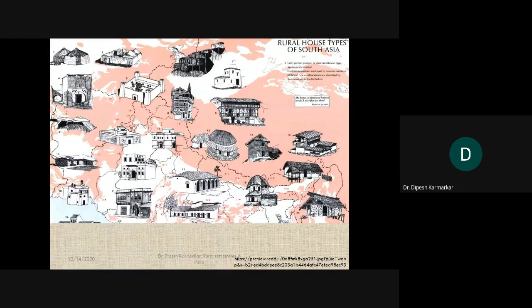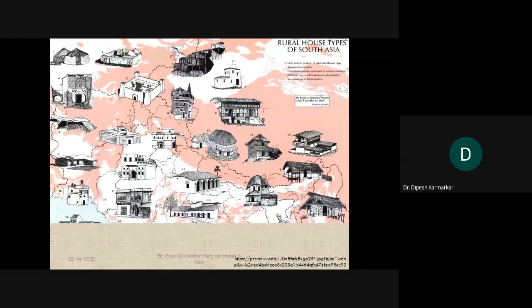Okay, it's the same map that I have cropped so that you can observe the structures better. This is the North India part, and you can very clearly see different kinds of houses. I suppose these are at least middle class to upper class houses.